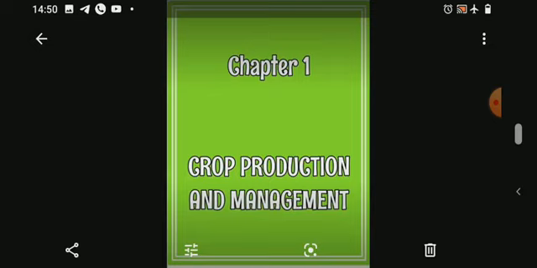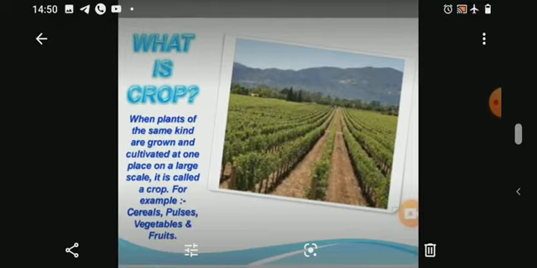The name of the first chapter is Crop Production and Management. So let's first know what is a crop. When plants of the same kind are grown and cultivated at one place on a large scale, it is called a crop. For example, cereals, pulses, vegetables and fruits. So these are grown and cultivated on a large scale at one place. So we can call them a crop.